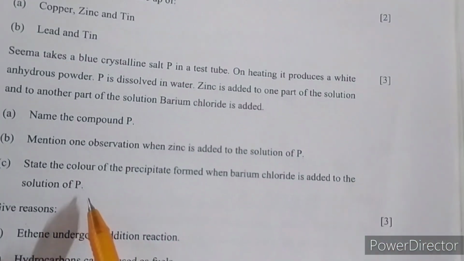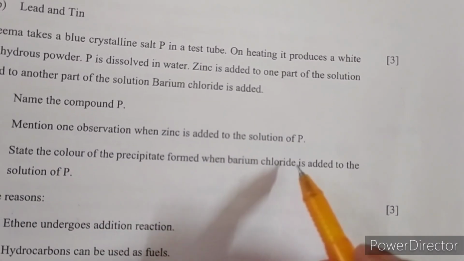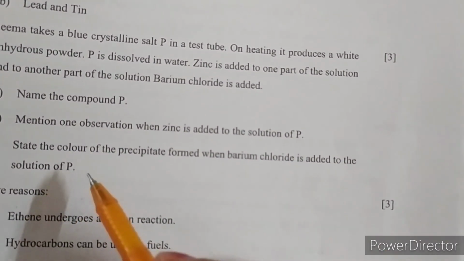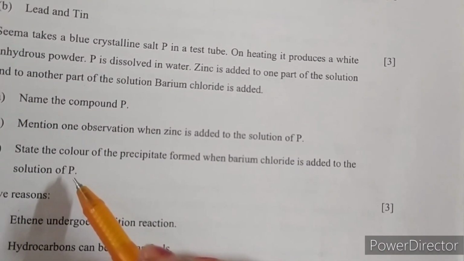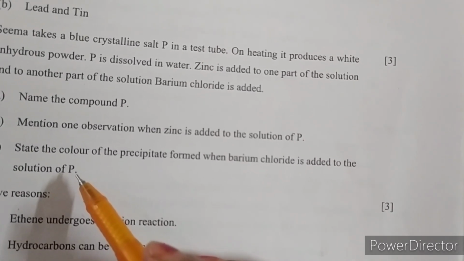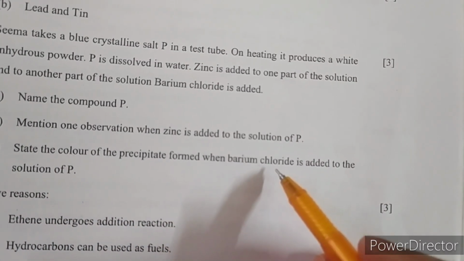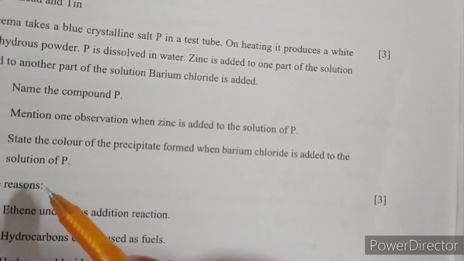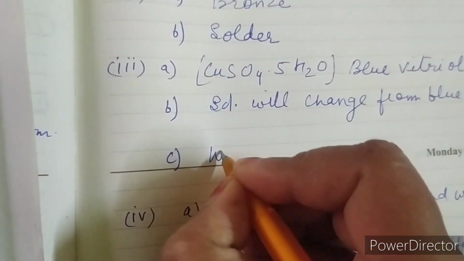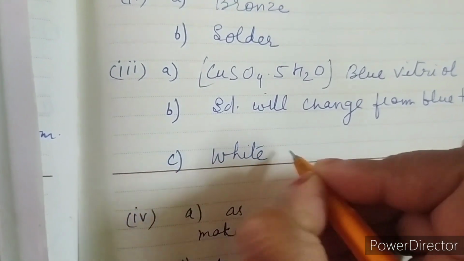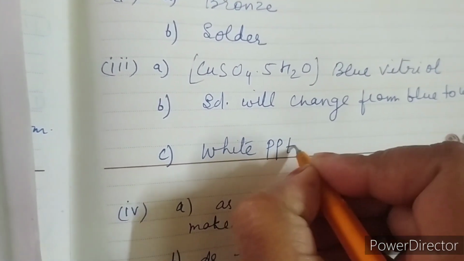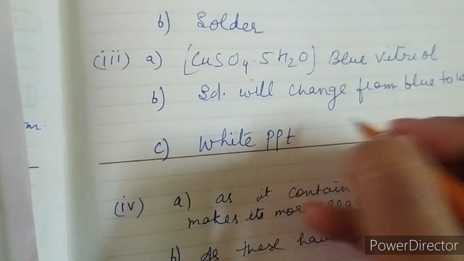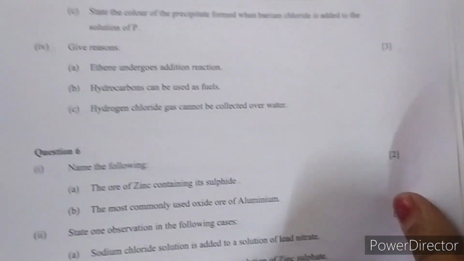Next is: state the color of the precipitate when barium chloride reacts with solution of P. That is, if you add water to anhydrous copper sulfate and add barium chloride, then a double displacement reaction will take place and you will get barium sulfate. The color of barium sulfate is white. So here a white precipitate will be formed. You can also show it with the help of a reaction if you want, but otherwise only this much is sufficient.